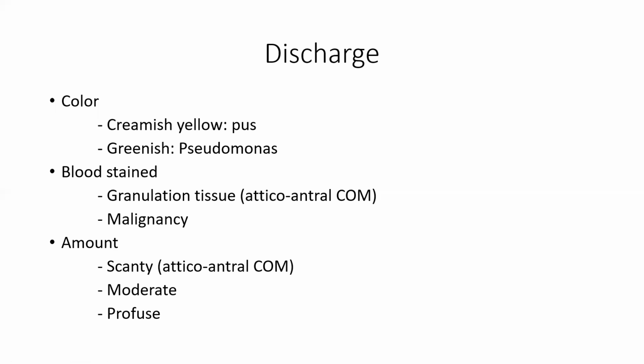Now, the importance of asking the amount of discharge is that scanty discharge is mostly seen with the atticoantral type of CSOM, but the tubotympanic type, that is the safe type of CSOM, can present with profuse or moderate discharge. So the amount of discharge is also important.